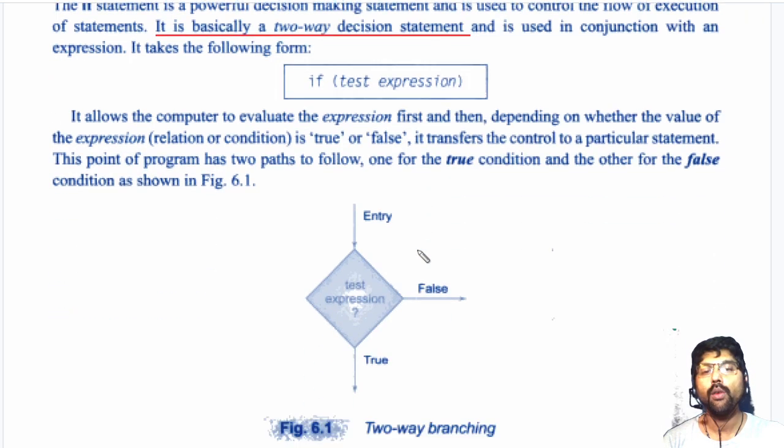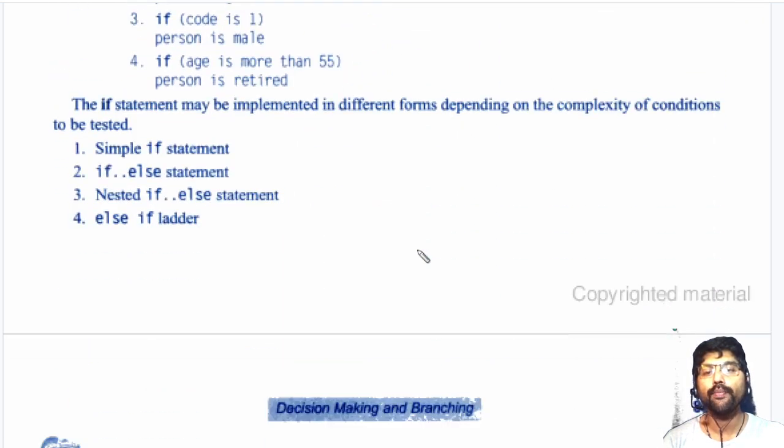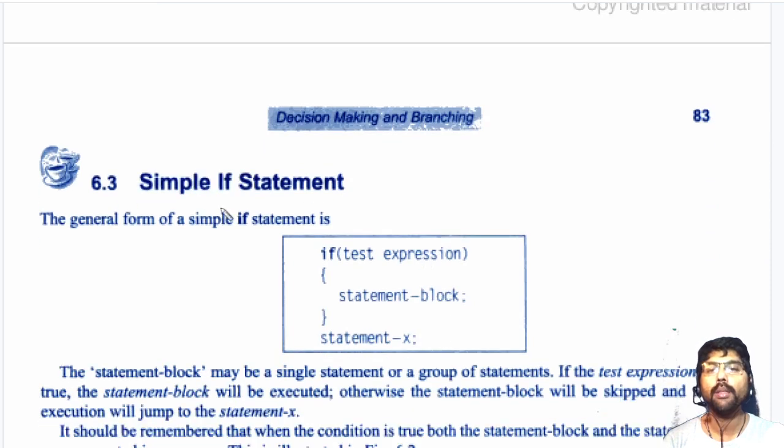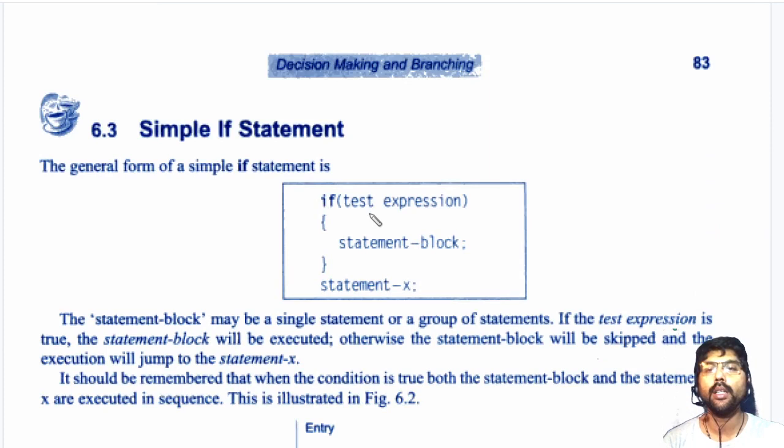Now this is an example. This is a simple if statement. The general form is if, and in brackets we write the test expression. This is the conditional statement. Then I use a block of statements here.